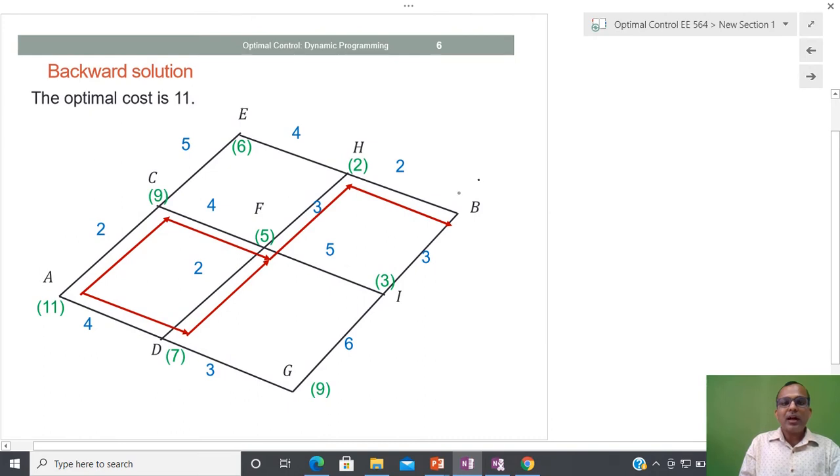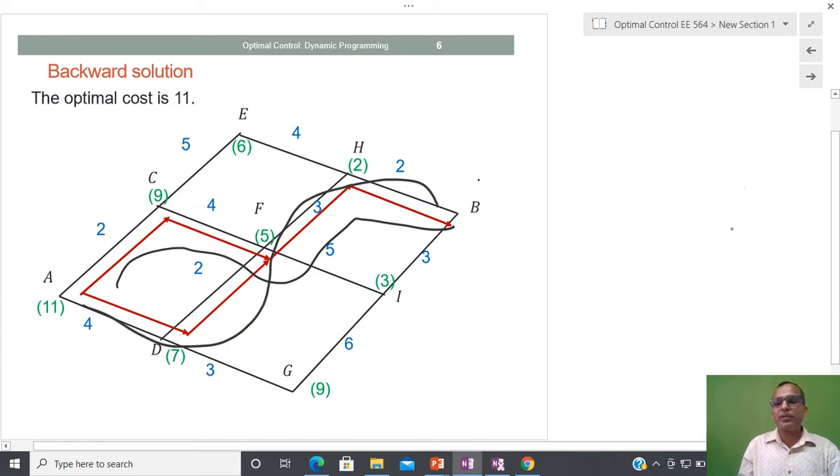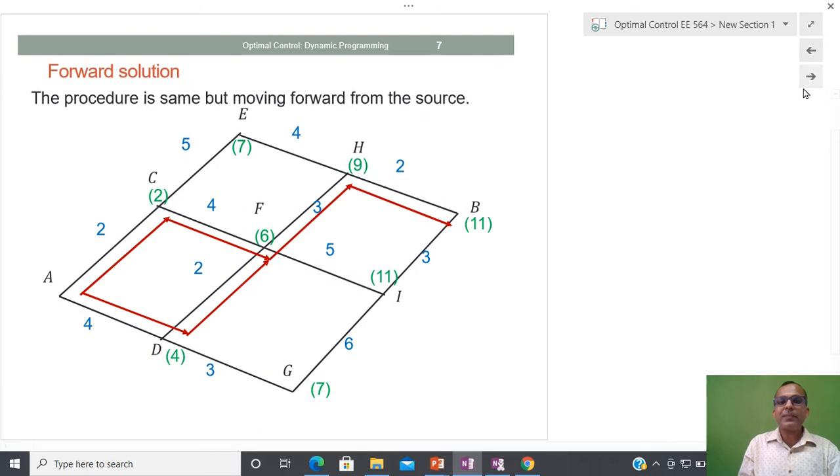Now the same kind of thing we have written here. We have updated the cost, and after that we have said that either this path or this path, both paths will give us the optimal solution. Another way is you can use the forward approach, similar to whatever I have told you.